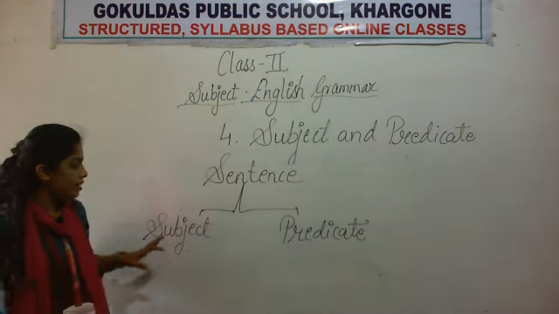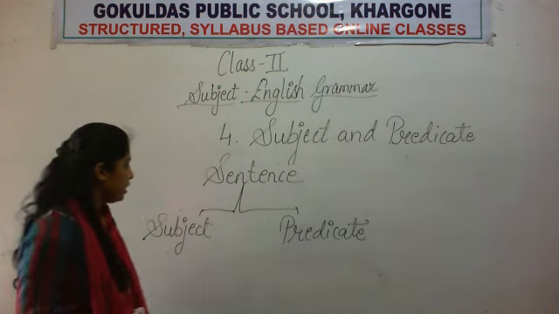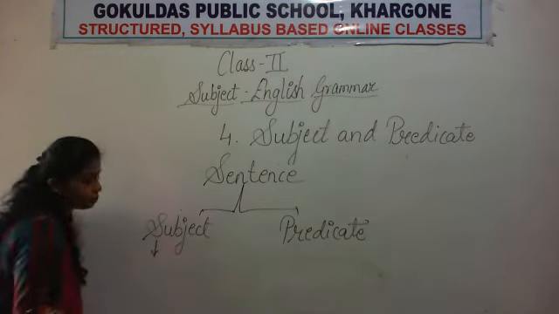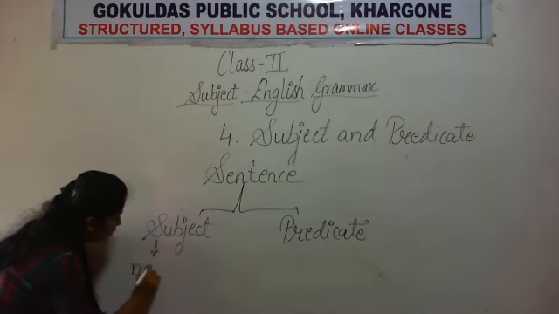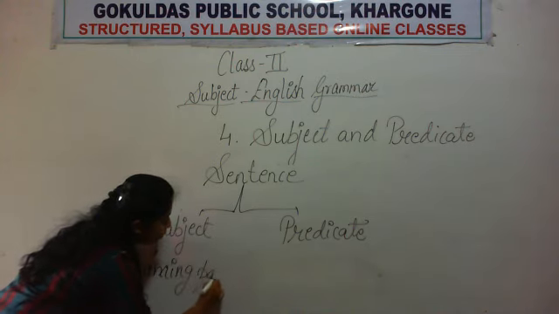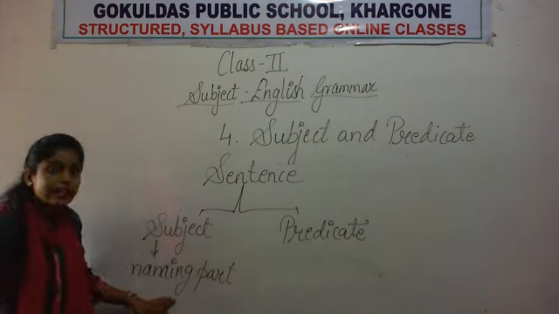What are those two parts? Subject and the predicate. Okay, now subject is the naming part of a sentence. What is the subject? It is the naming part of the sentence.